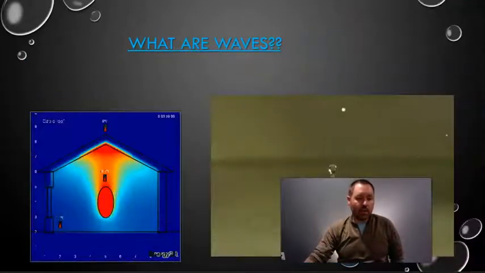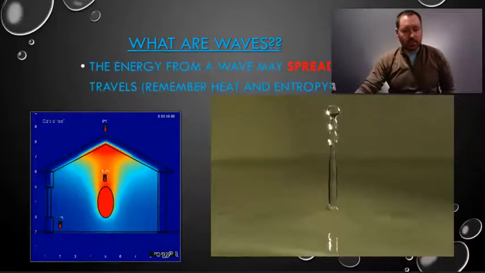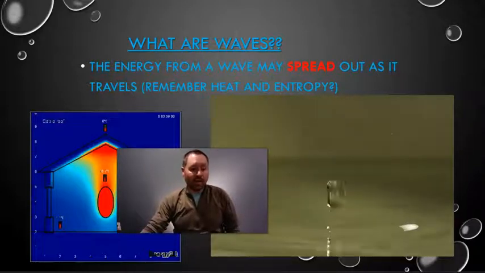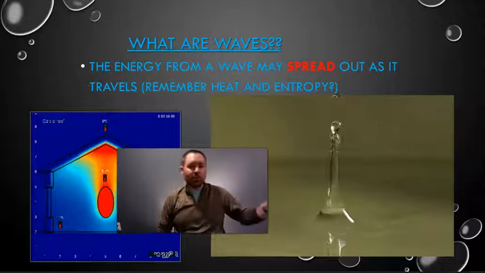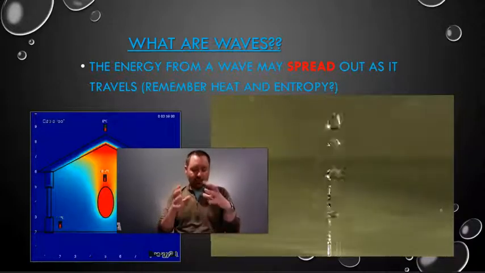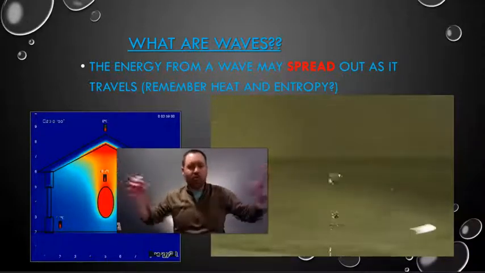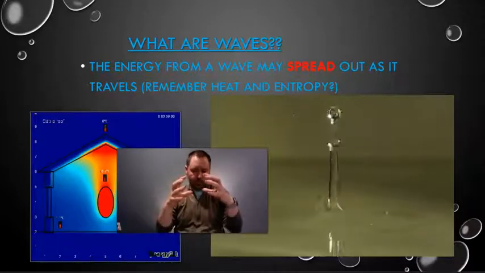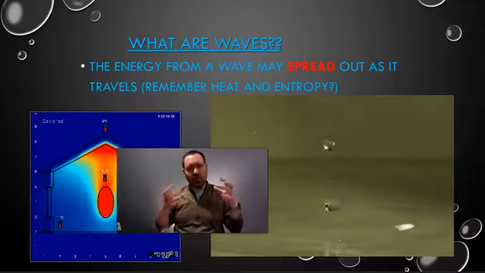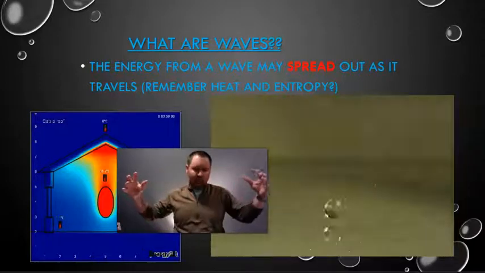Let's continue. So what are waves? This is a good question. What are waves? Oh, this is the main topic. The energy from a wave may spread out as it travels. Remember last chapter we were talking about entropy? It was the second law of thermodynamics. We said that heat starts off in one area and then it spreads out. It goes from an area of high order to an area of low order. We said that even things start off organized because we put energy into it, but as time goes on, it goes into less order.